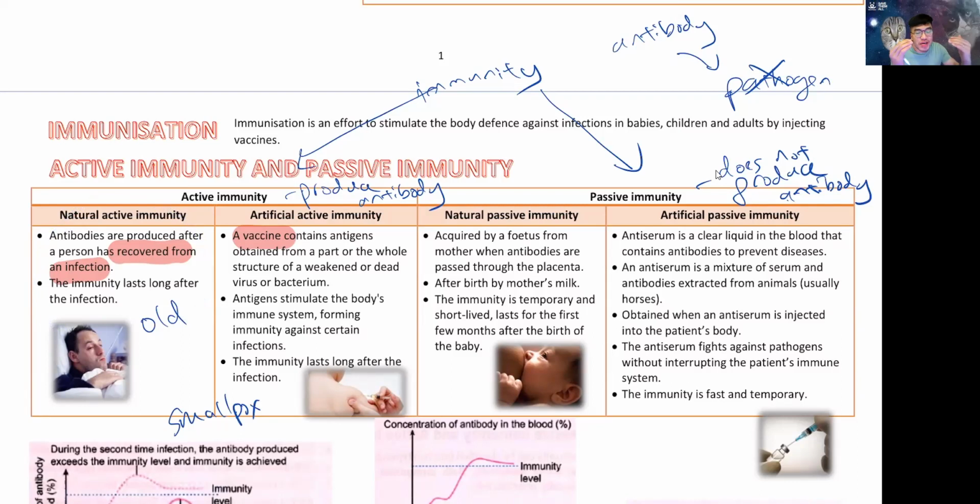So your symptoms become much less severe. Instead of needing to go to the hospital, 90-something percent you're protected. You just need to stay home. It will be just like any other flu. You just get some fever a few days later. You're fine, you're recovered. So this is the point of the vaccine. The antigen will stimulate the body's immune system, forming immunity against certain infections.